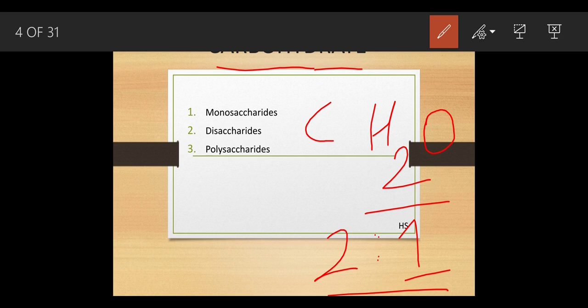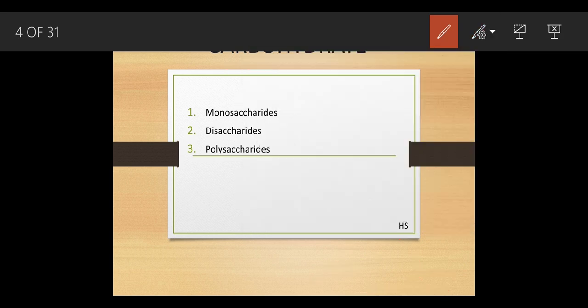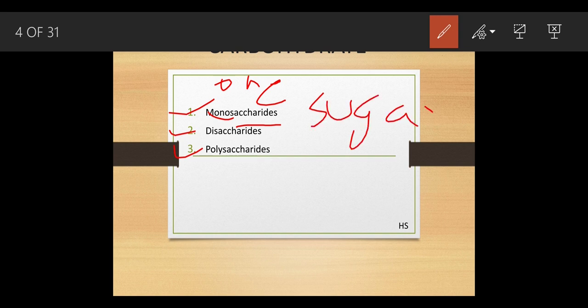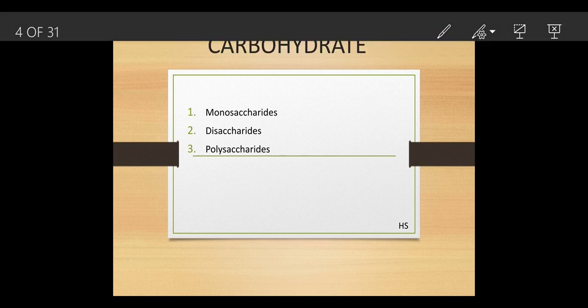Carbohydrates have been broadly classified into 3 parts: monosaccharide, disaccharide, polysaccharide. Now this mono, you have heard in chemistry as well. Mono means 1, and the word saccharide means sugar. What does disaccharide mean? 2 sugars. What does polysaccharide mean? More than 2. Let's understand them one by one.